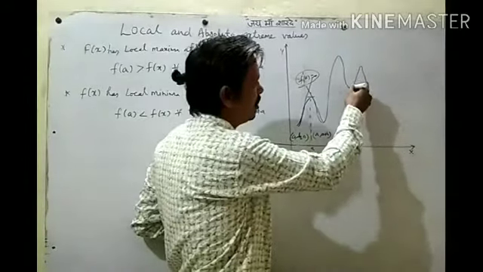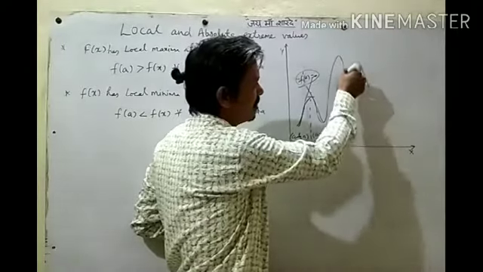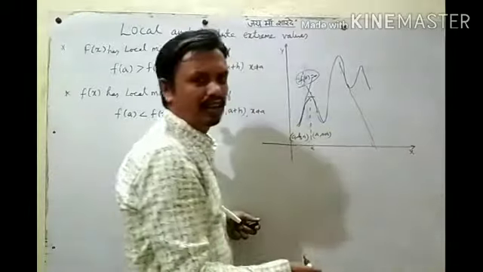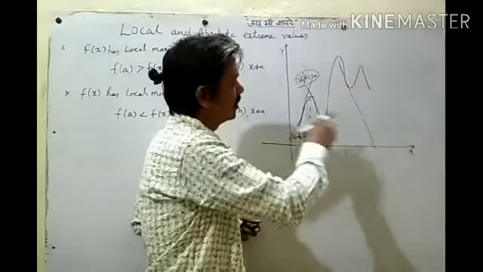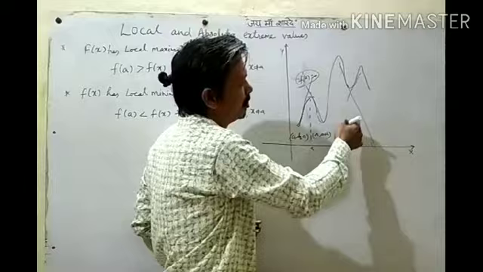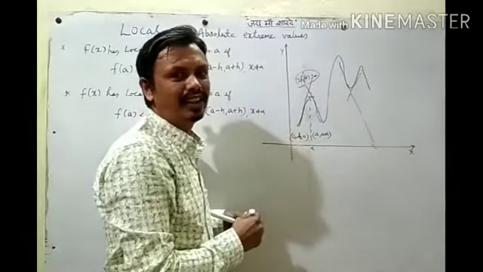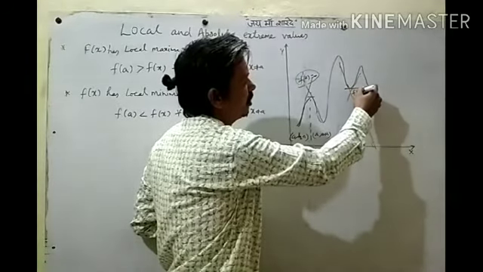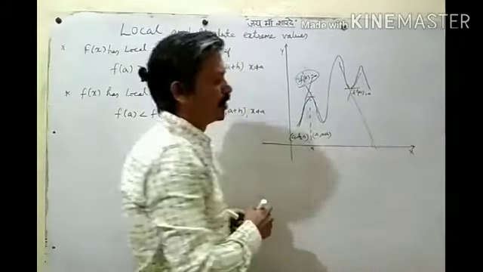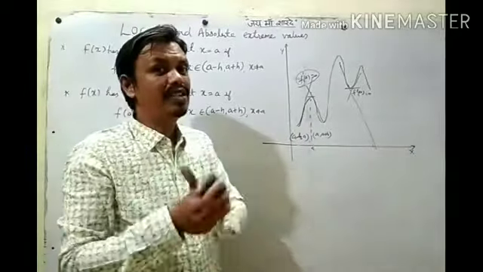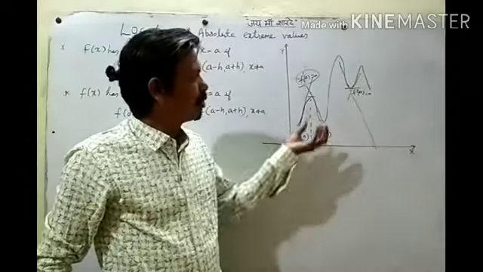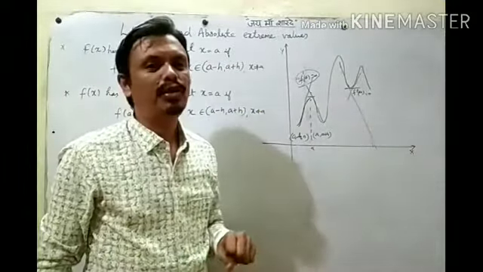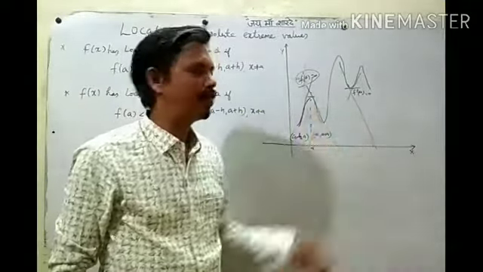Same way for local minima at this point. In this interval, if we draw a tangent, it will have a negative slope, and here positive. So the function is decreasing and then increasing. And here f dash of a should be 0. So one necessary condition for local maxima or local minima of a function at x equal to a is that f dash of a must be 0. Then only we can get a local maximum or local minimum value.